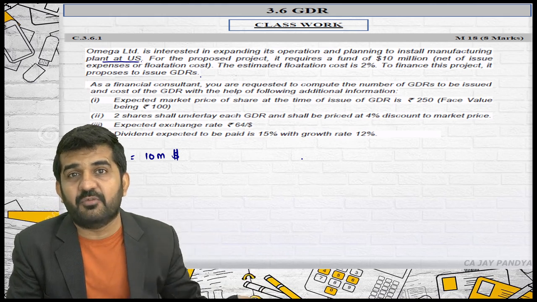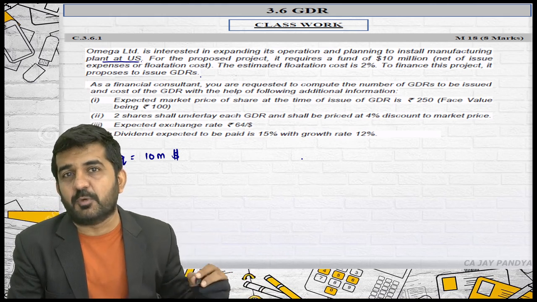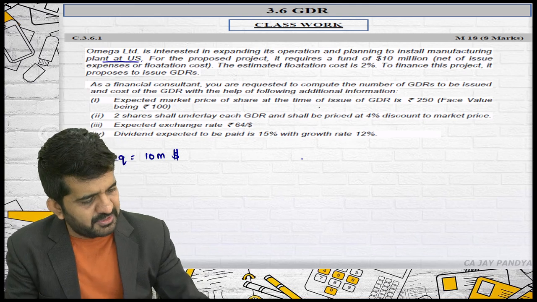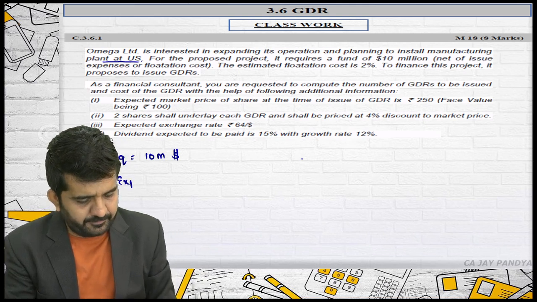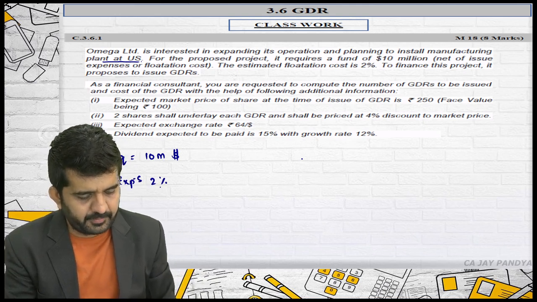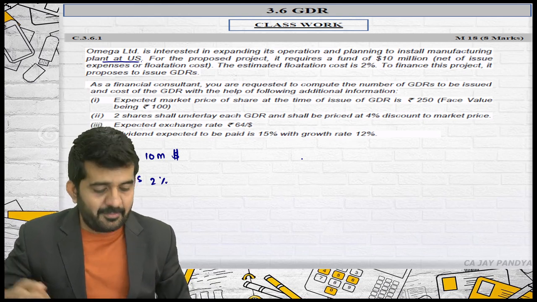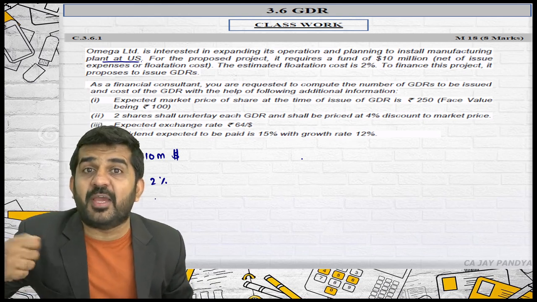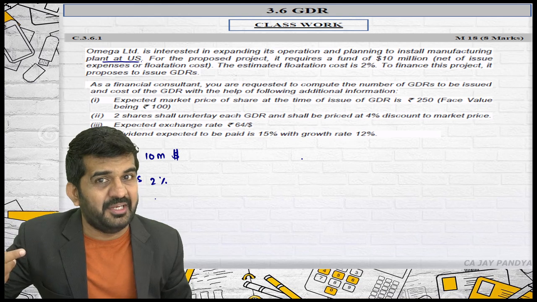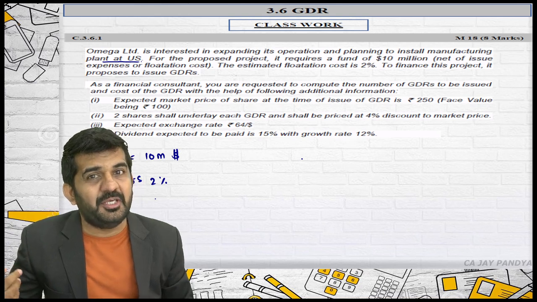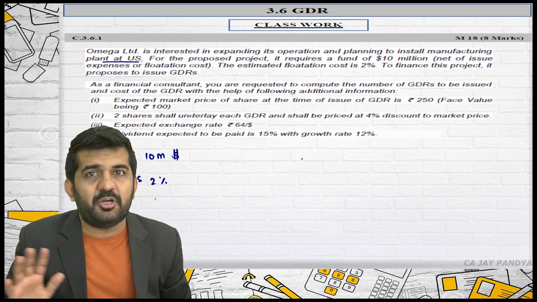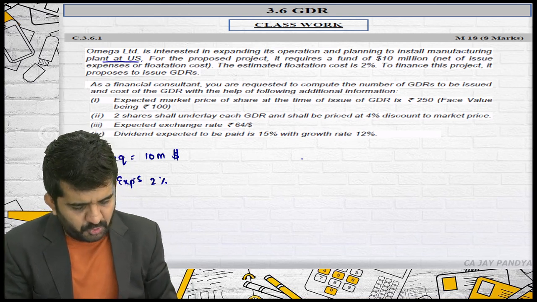There are numerous other related expenses for issue of GDR, and those expenses come to 2%. Your requirement is 10 million net of expenditure. So if you borrow 10 million, 2% will be your expenditure and you will not be getting 10 million. So how much should you borrow?